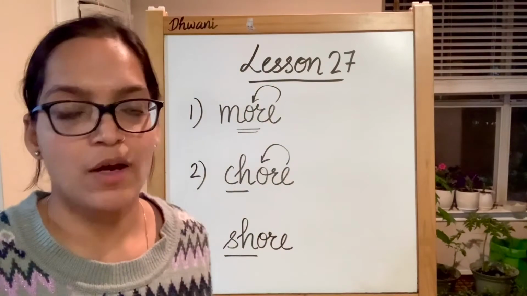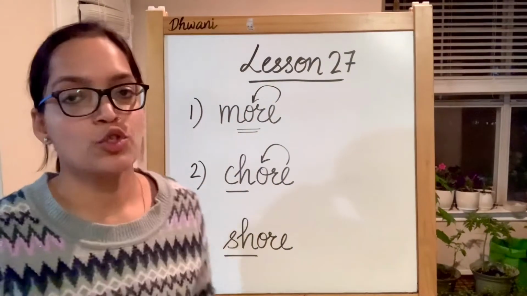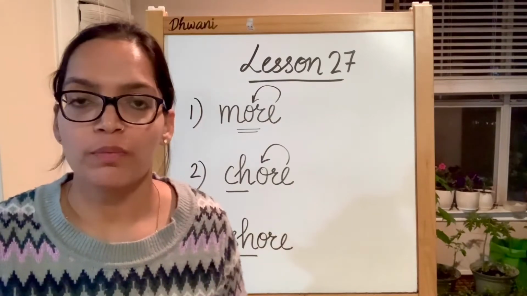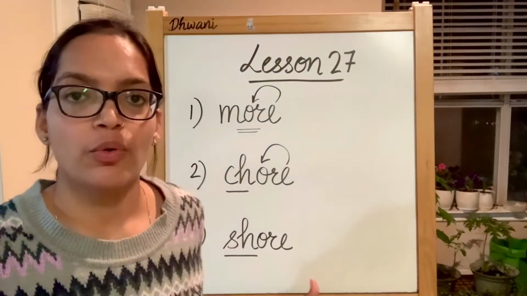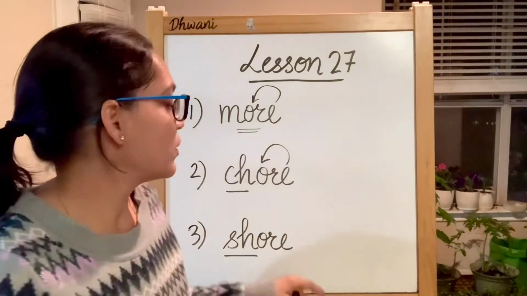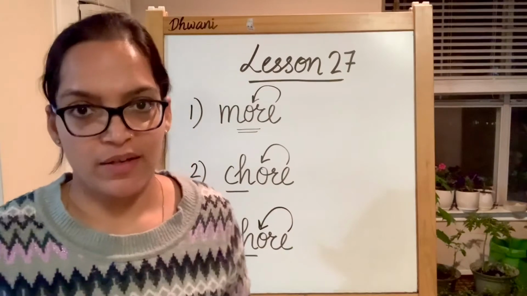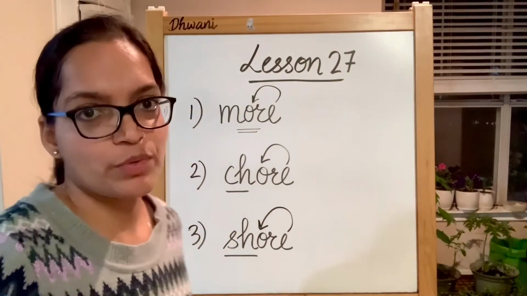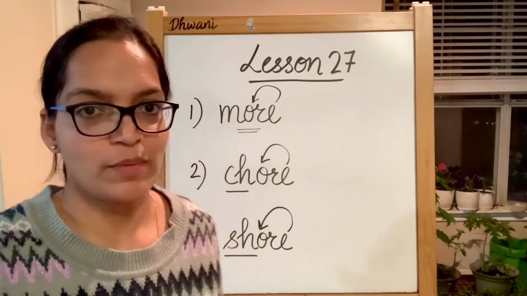Sh sound produced by our digraph SH. O sound produced by our long vowel O becomes shore. Shore. Shore of the beach. So this E again is helping us to tell that O is producing its long vowel O sound. Let's do more words from this family.